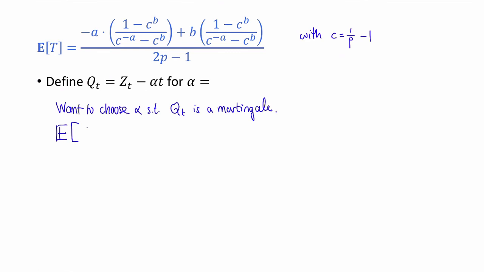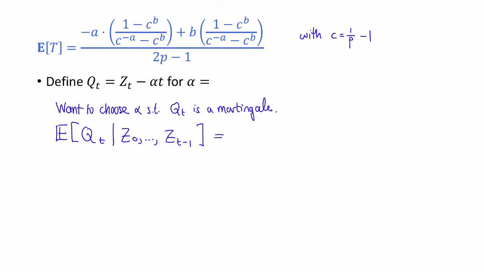So we have the expectation of q sub t conditioned on z naught up to z sub t minus 1. So we're going to write out what this is in terms of p and alpha and so on, and then we'll see how we need to pick alpha in order for it to be equal to q sub t minus 1.